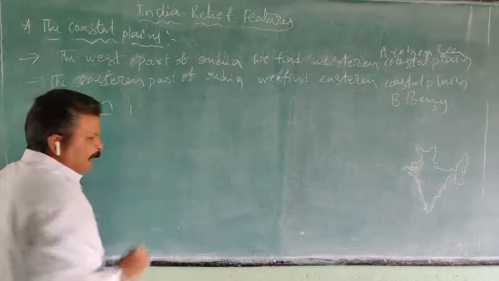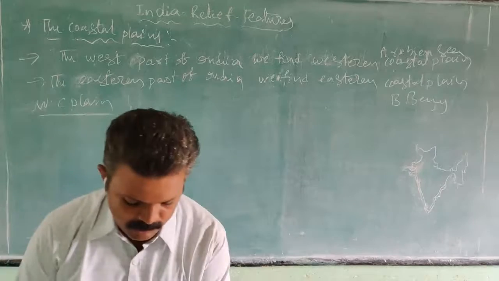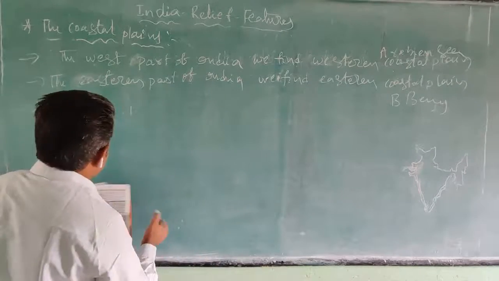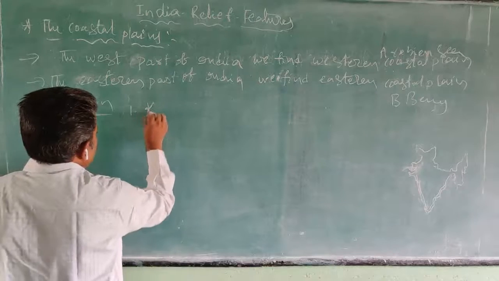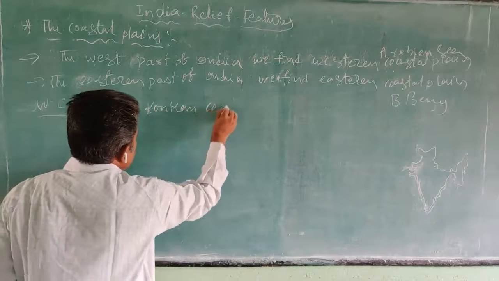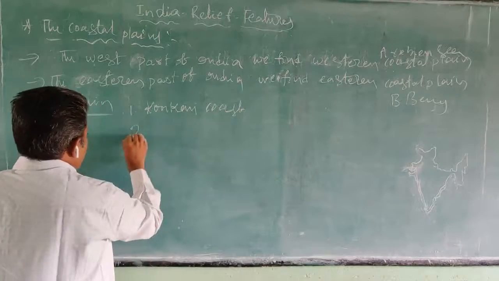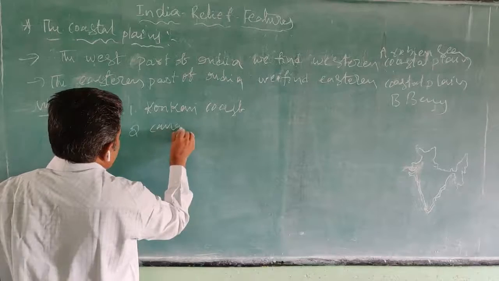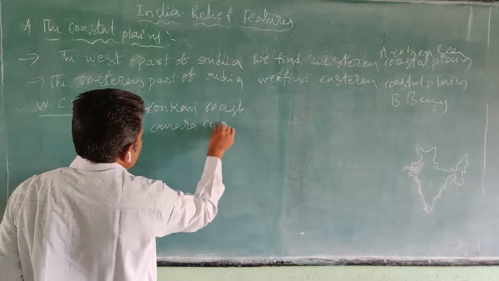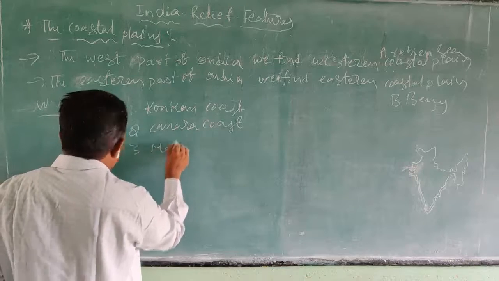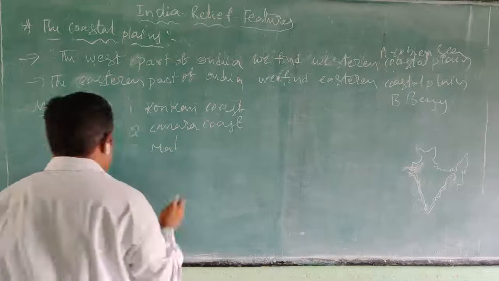One is the Konkan coast. Second one is the Canara coast. Third one is the Malabar coast.